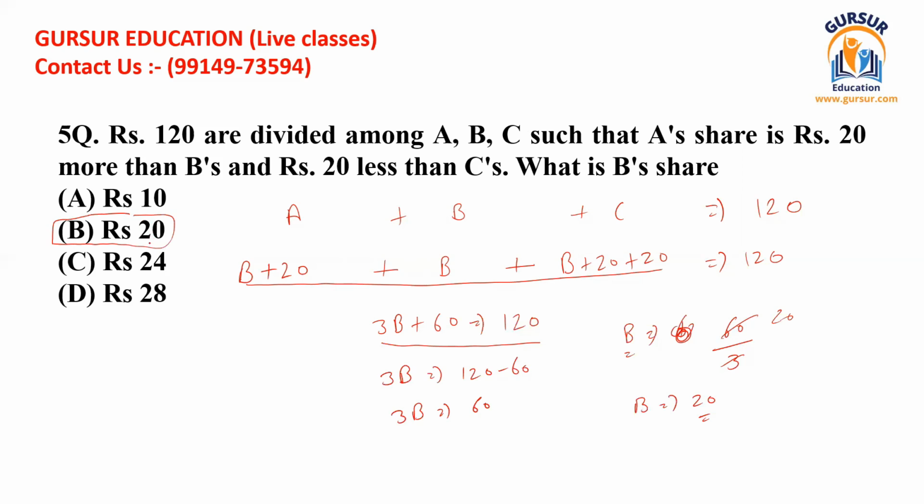You can verify this answer as well, because A is receiving 20 more than B. So that means A is receiving 40, B is receiving 20, and A was receiving 20 less than C. So if we add 20 to this 40, that should be the share of C. And if we make a total of these three, that comes to be 120. So in this way you can cross verify this kind of question as well.